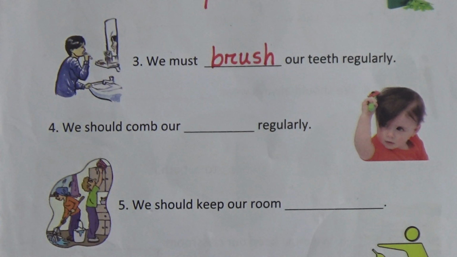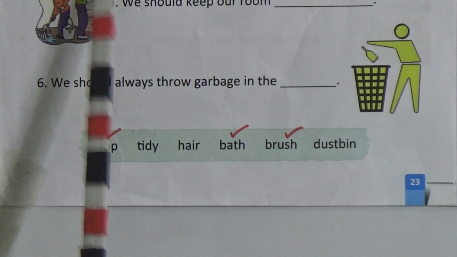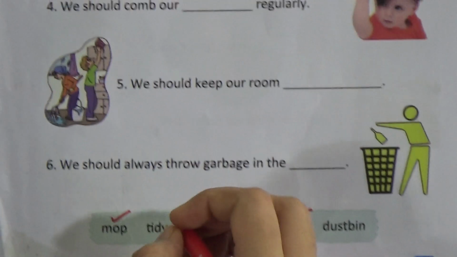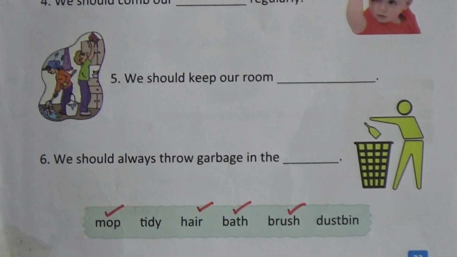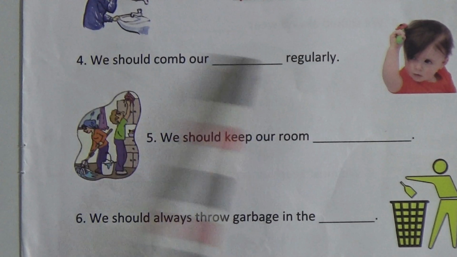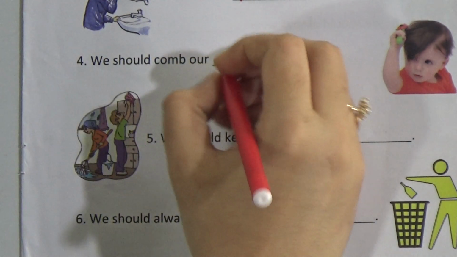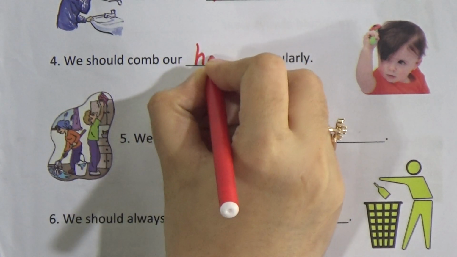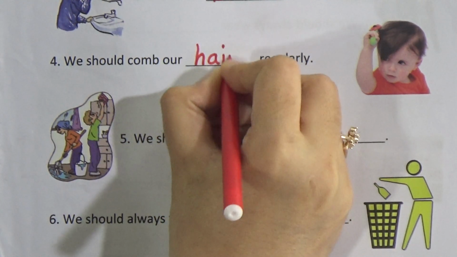From this box, here is written hair. We should comb our hair regularly. So we are taking this word and we will write it here. Spelling H-A-I-R.